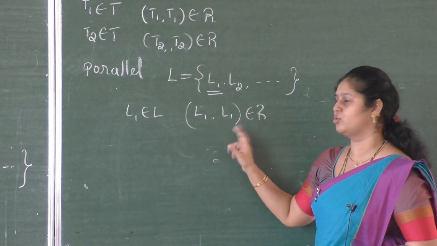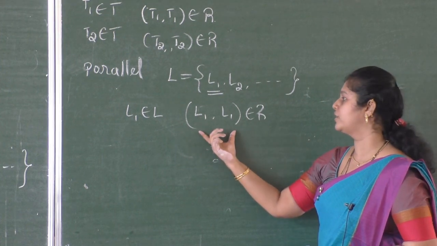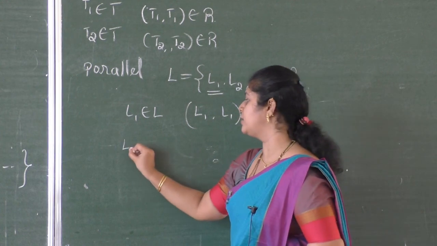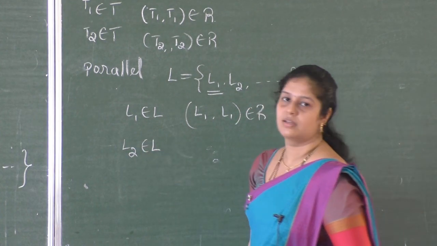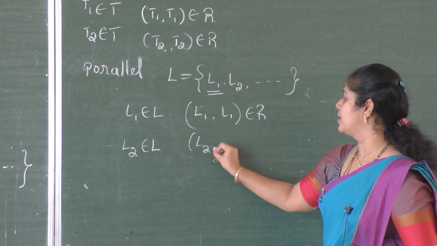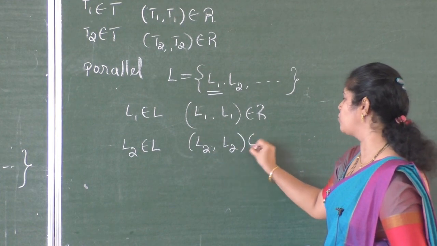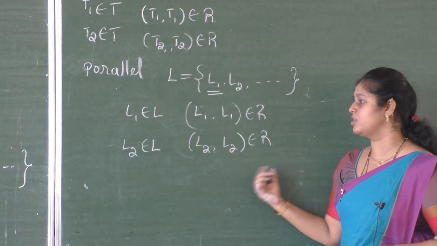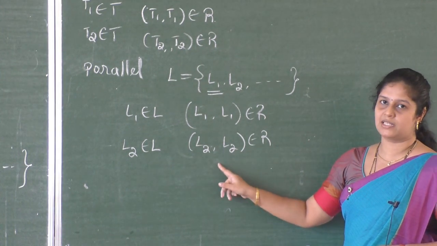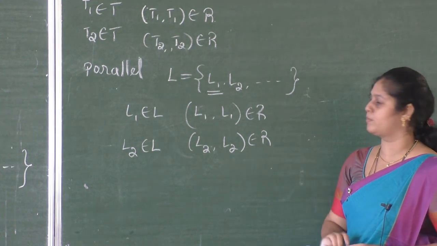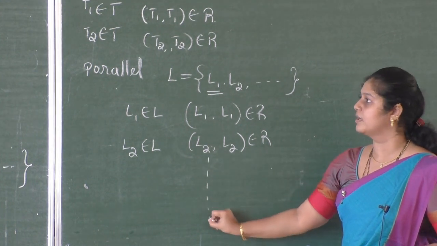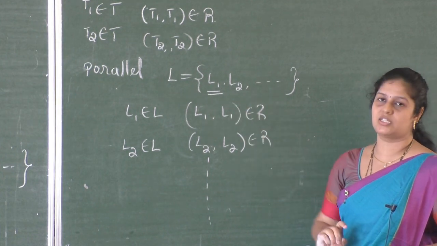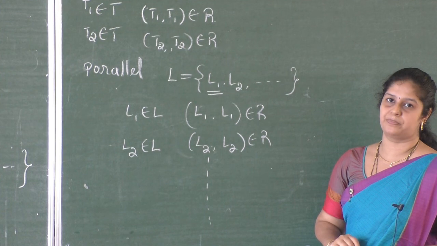So L1 is parallel to L1, therefore that ordered pair belongs to the relation R. Similarly, L2 is another line, then (L2, L2) belongs to R because L2 is parallel to L2, the same line parallel to itself. Like that we can write each line parallel to itself. Therefore that relation is a reflexive relation.